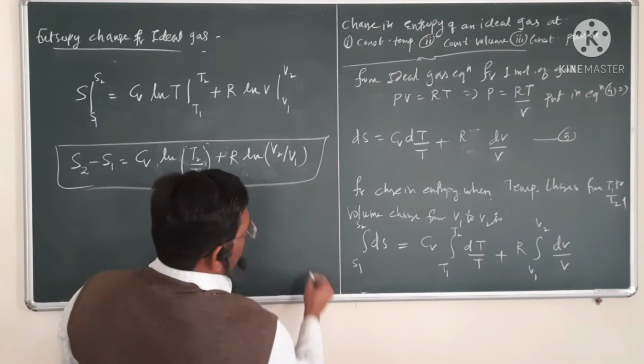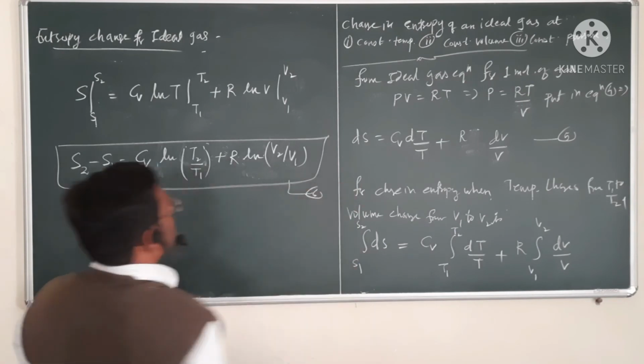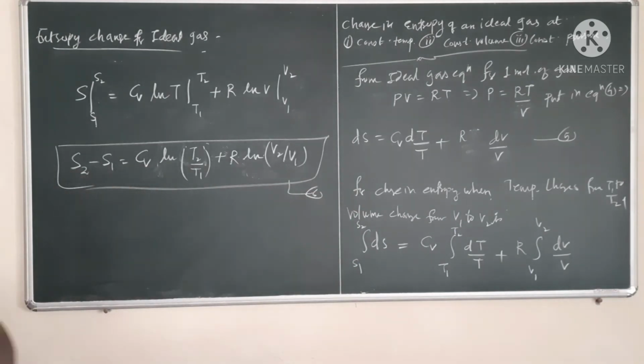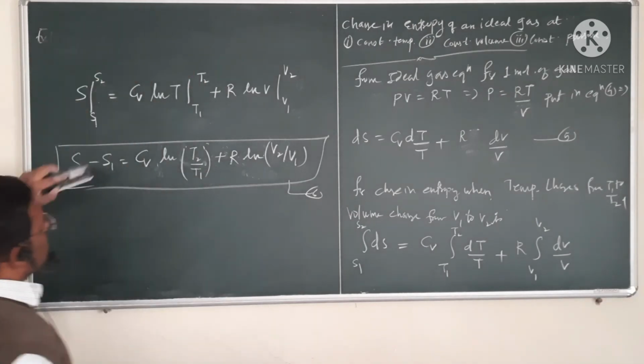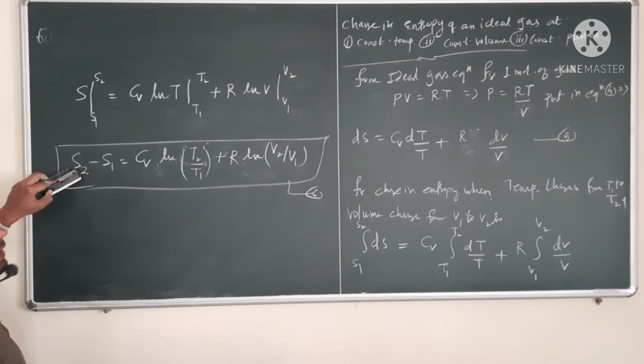Call this equation number 6. We can find out the next point from this equation. Now this is the equation for change in entropy for ideal gas.